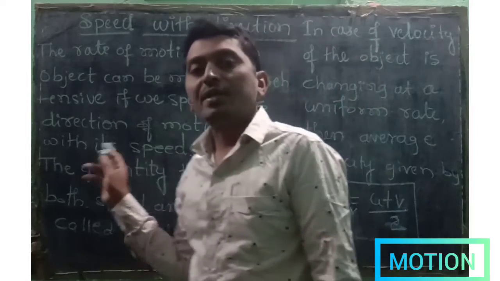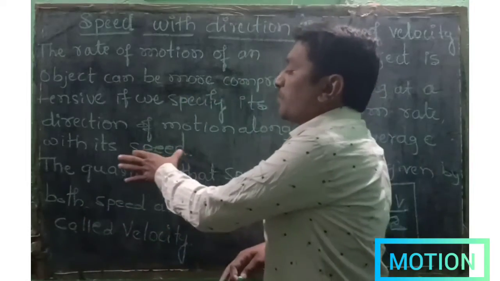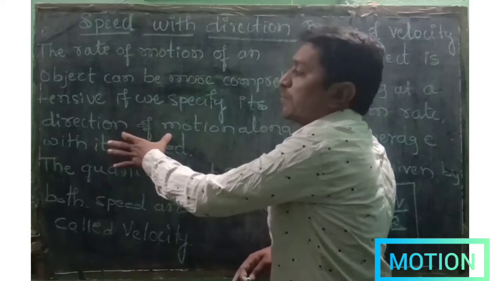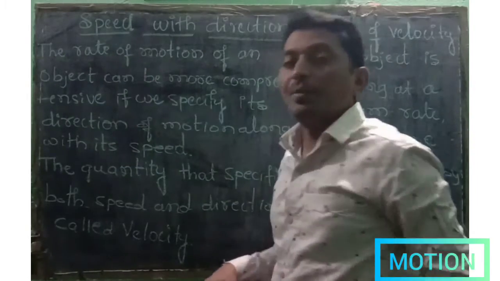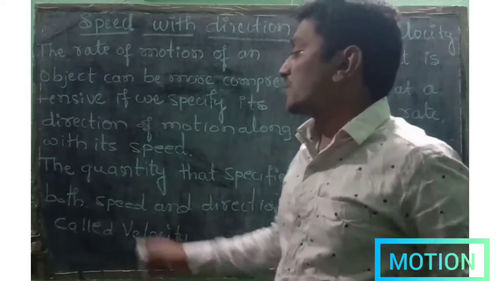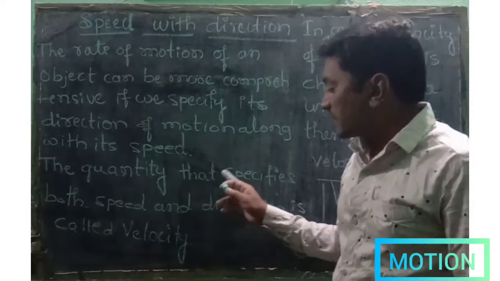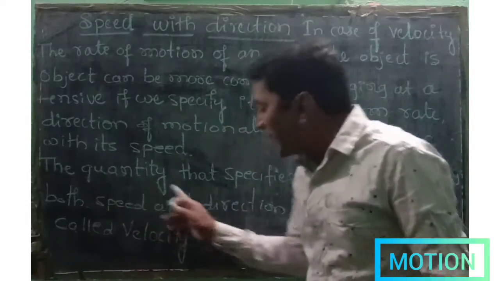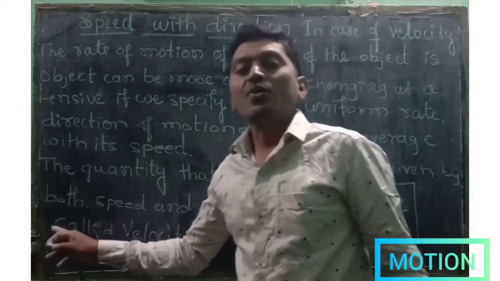The quantity that specifies both speed and direction is called velocity.